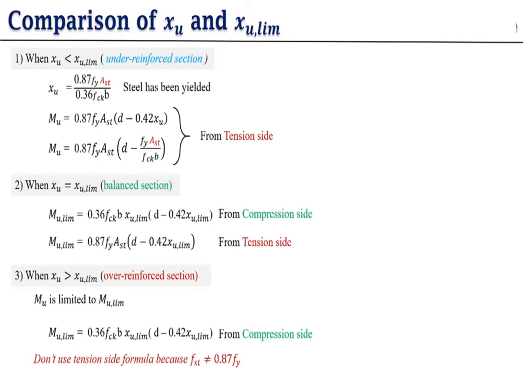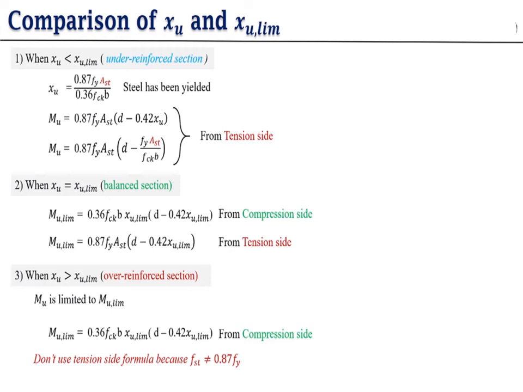If our value is less than xu limit, then you have to use this formula for finding the moment of resistance. If xu is equal to xu limit, then you have to use this formula for finding the moment of resistance.